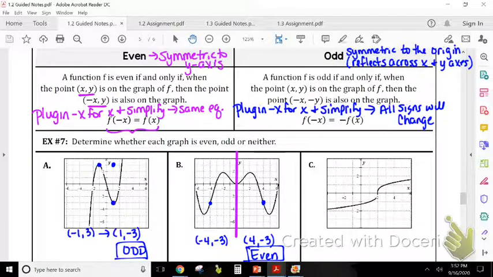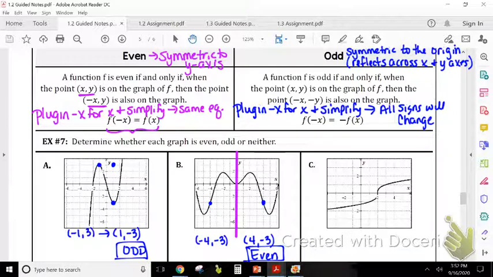So now let's check C. So first I'm going to check to see if it's even. I'm going to look at my y-axis there, and does it look like it's symmetric to it? Does that y-axis kind of split it in half and have mirror images on both sides? It does not. So it is not symmetric to the y-axis. So it is not even. Now I'm going to pick a point on here.